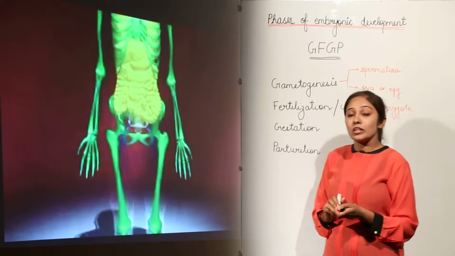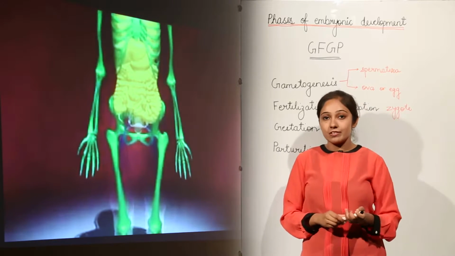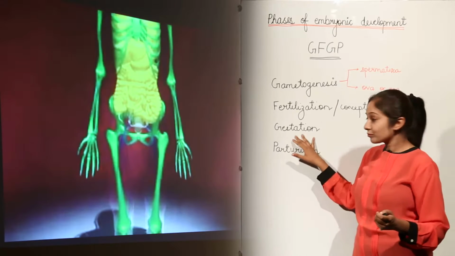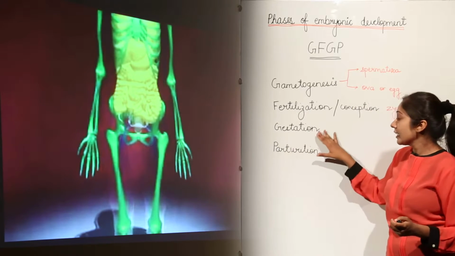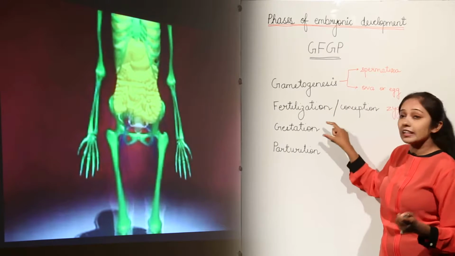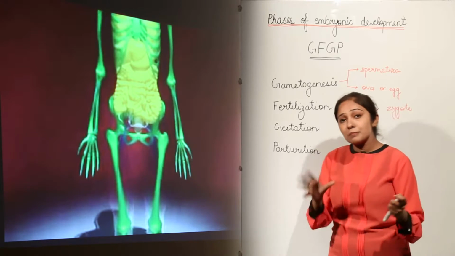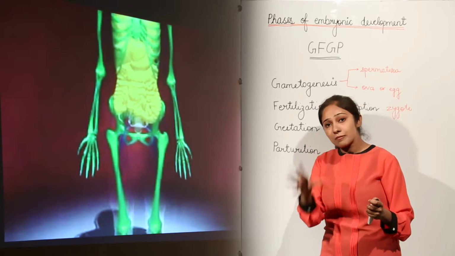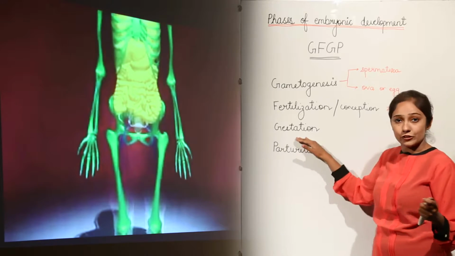Next we move on to the third phase of embryonic development, that is gestation. After fertilization, the complete development of the baby into an embryo is known as the gestation period.